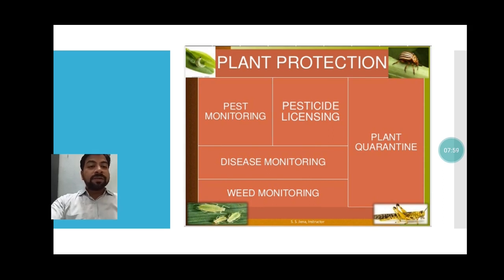Weeds are not good for the main plant, which we require. Weeds will start consuming the nutrition that we are applying for the main plant. So we use weedicides to kill such unwanted plants.